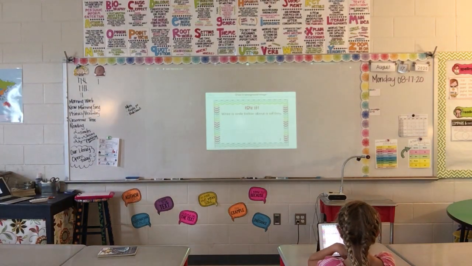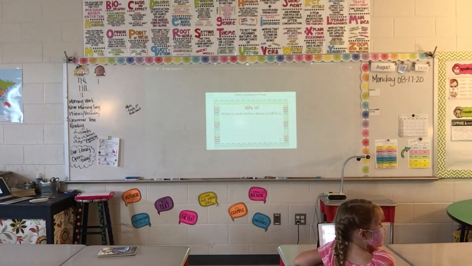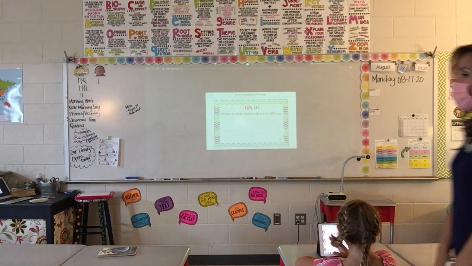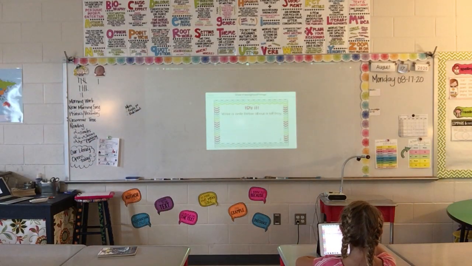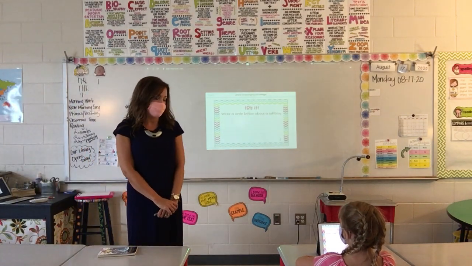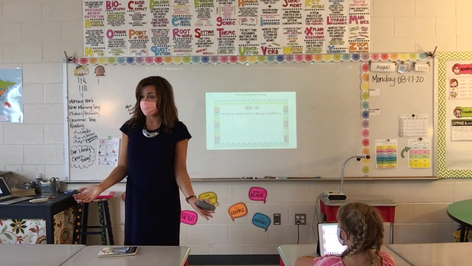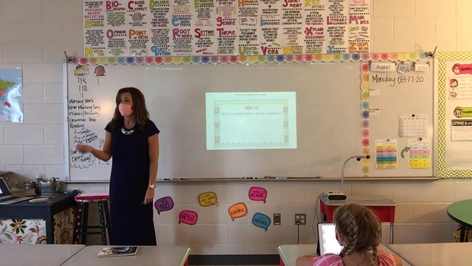I want you to think about a tall boy. How could we create a simile about a tall boy? We're going to need to think of something that is also tall. So I want you to stop for just a second and think about something that is very tall. Abby, what can you think of that is very tall? A giraffe. So if we wanted to talk about how tall the boy is, we could think about a giraffe.